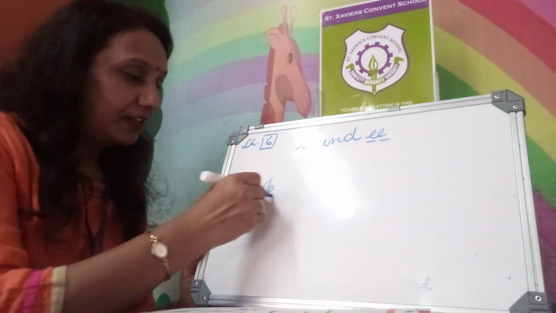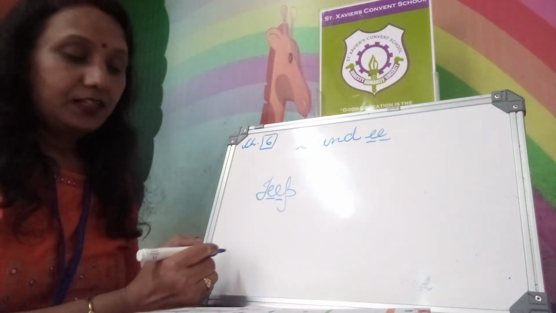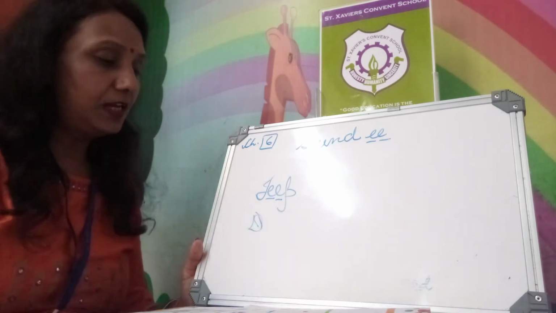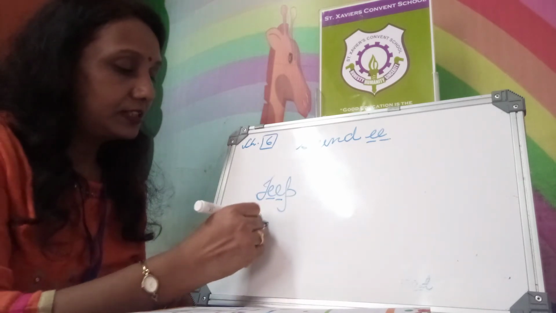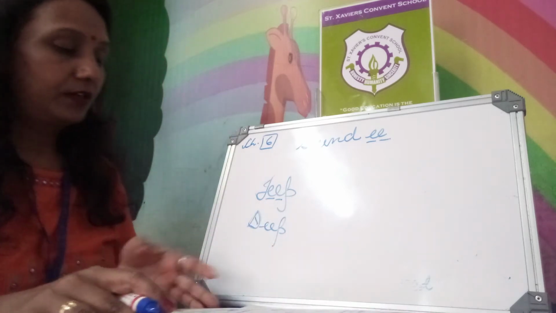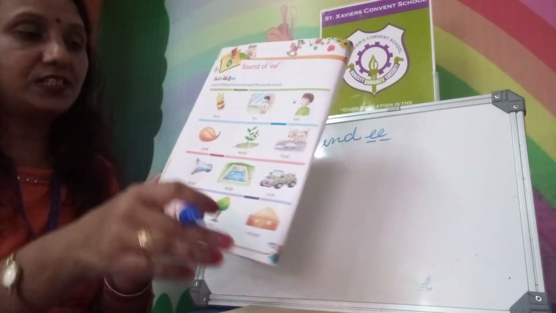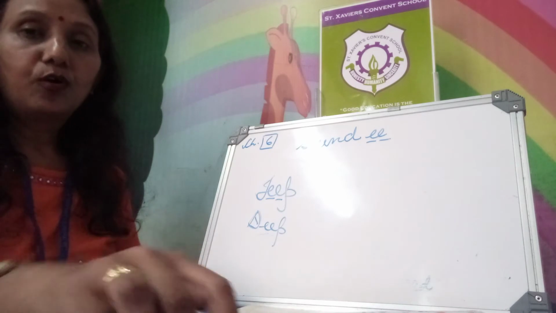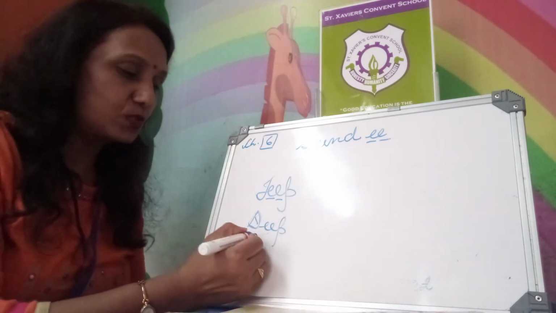J, double E, P, jeep. What is there? Double E. Jeep. D, double E, P, deep. Deep is having depth. A pond, a river, very deep. The ocean, deep. Here you can see the pond. The pond is very deep. Jeep, we use it for what? For just moving from one place to another.